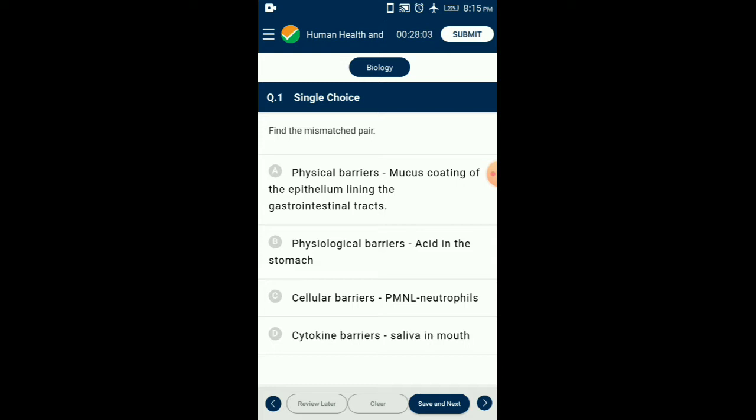Saliva in the mouth is an example of physiological barriers, that is, these secretions help to protect the surface they flow over from infection by reducing the pathogenic attachment and duration of contact with bodily surfaces. So the answer for this question is option D. Cytokine barriers, they are given saliva in mouth, that is mismatched.